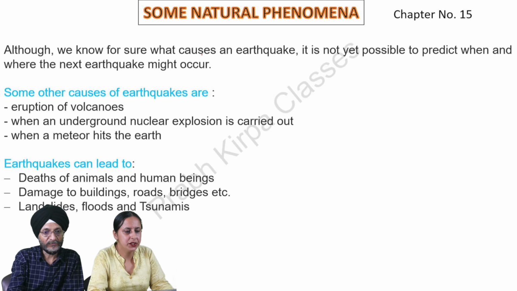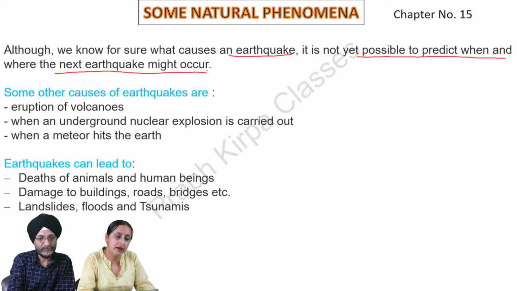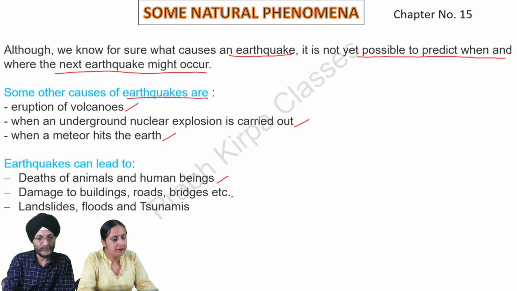Although we know for sure what causes an earthquake, it is not yet possible to predict when and where the next earthquake might occur. Some other causes of earthquakes are eruption of volcanoes, when an underground nuclear explosion is carried out, and when a meteor hits the earth. Earthquakes can lead to deaths of animals and human beings, damage to buildings, roads, bridges, etc., landslides, floods, and tsunamis.